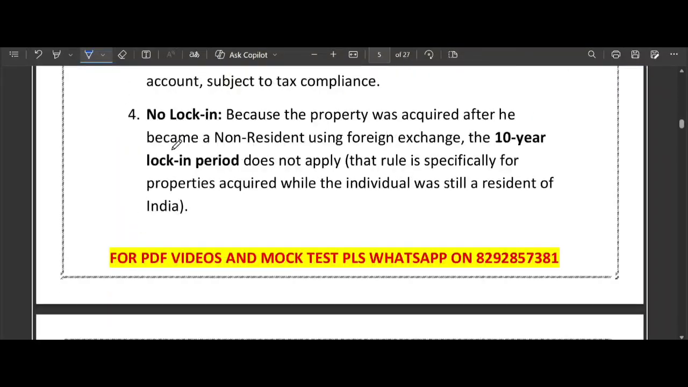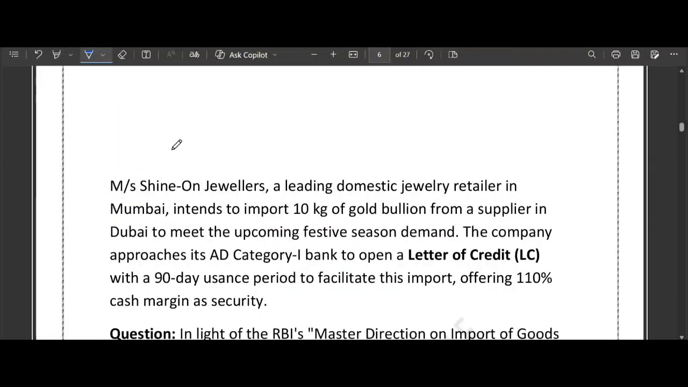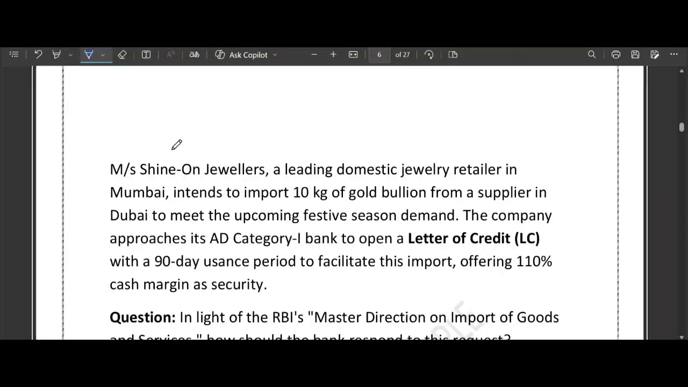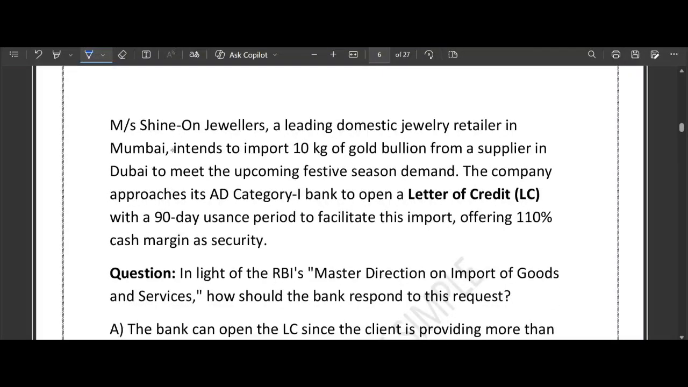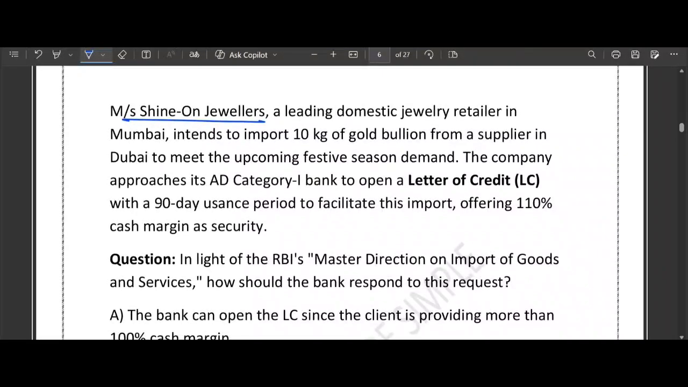So the next question is on your screen, as you can see. Again, one case study based on letter of credit. Very good question, case study. So it's all about Messrs Sign-On Jewelers, a leading domestic jewelry retailer in Mumbai, and he wants to import 10 kg of gold bullion from Dubai. Okay, and for the festive season supply and sales, obviously demand is there.